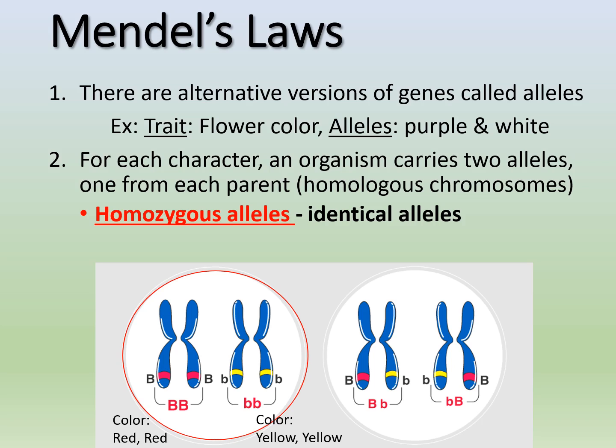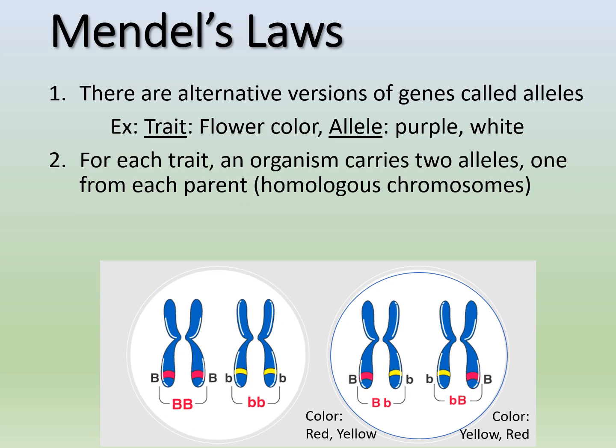Same with our other one right next to it on the right. We have a little b allele on both chromosomes, and so they code for the color yellow. Okay, so yellow and yellow.